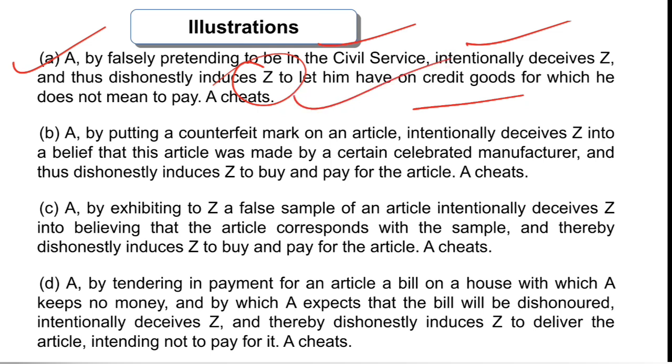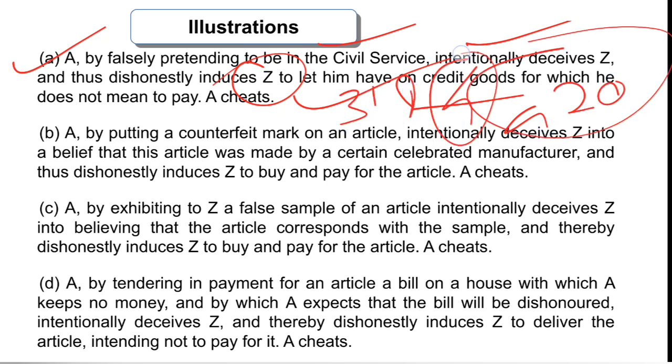Interesting thing is that this illustration also falls under section 420 of IPC, which is subsection 4 of 318 also. As delivery of property is there, and goods are also considered property, which we will discuss with the provision there, whenever there is a delivery of property with cheating, the gravity of offense becomes a little more serious. The only difference between cheating in 415 and 420 of IPC, as well as section 318 subsection 1 and 4, is that the gravity of offense becomes a little more serious in the latter case, where the inducement to deliver property is there with cheating.